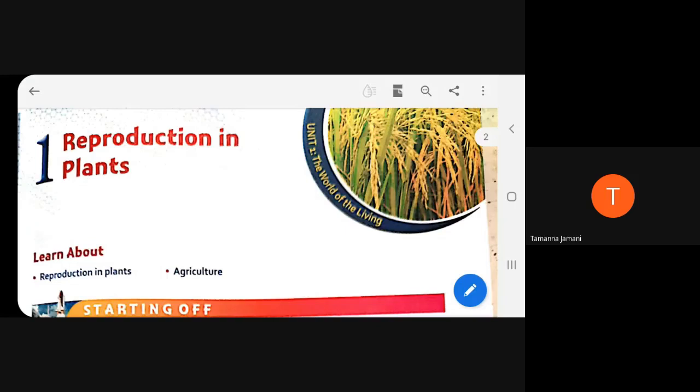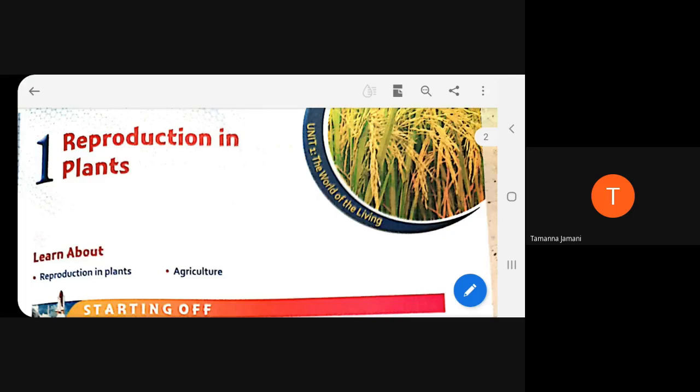The process by which living organisms produce new organisms of the same kind is called reproduction. Thank you, beta. The pronunciation is organism.